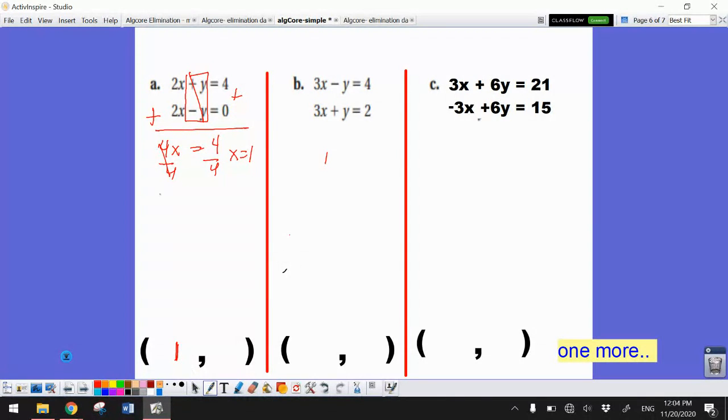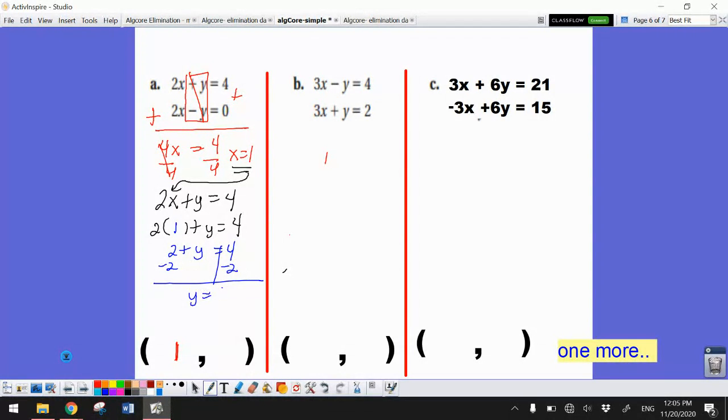Okay, I think I'm going to grab the first one again because, again, it has no negatives. And since I have an x value, I know it's going to go next to the 2. So I'm going to put my parentheses in there so that I don't lose negatives. I'm going to put my 1 here, and I'm going to evaluate. 2 times 1 is 2. 2 plus y equals 4. I'm going to subtract 2 to get y by itself, and I come up with y equals 2. So my solution is 1, 2. Okay, let's keep going.